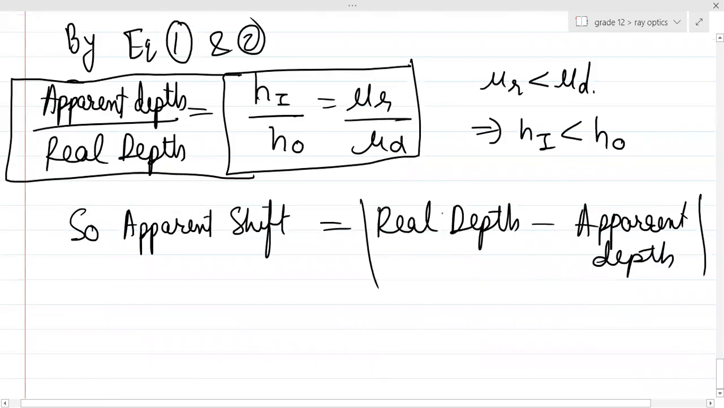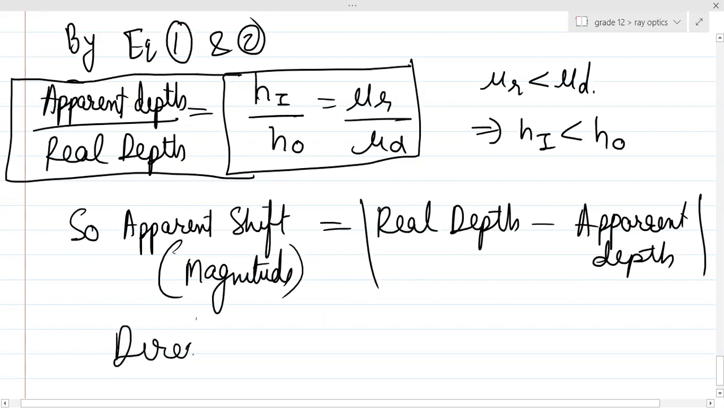And generally take a mod. Why, sir, do we need to take a mod? Because sometimes in the next case, apparent depth will become greater. So always take a mod and direction. This is the magnitude of the shift and direction you can find by drawing the line.